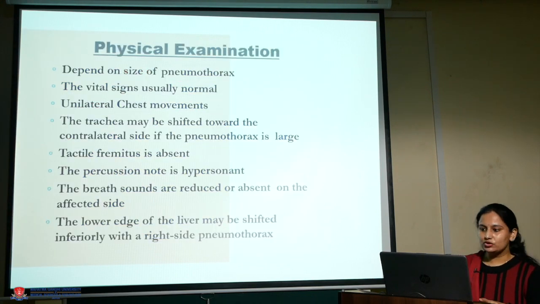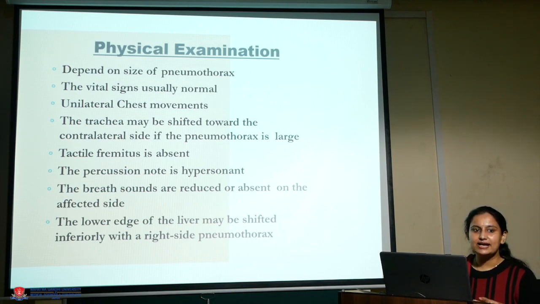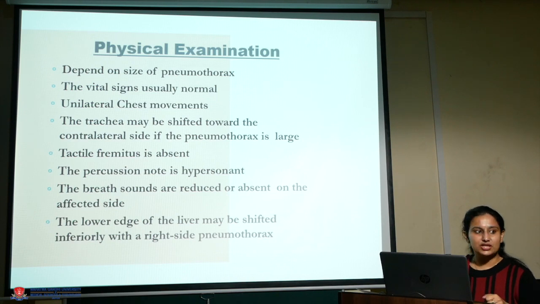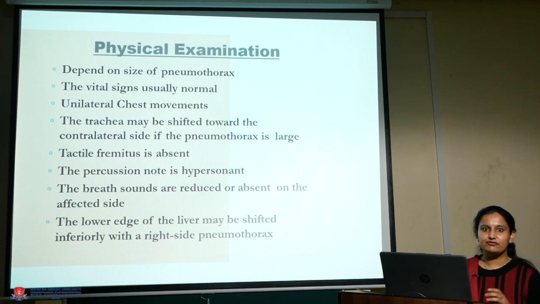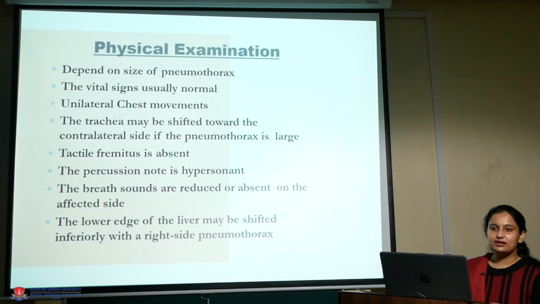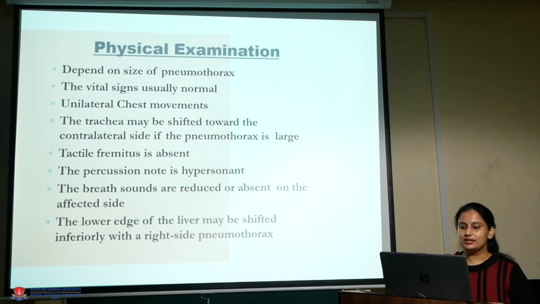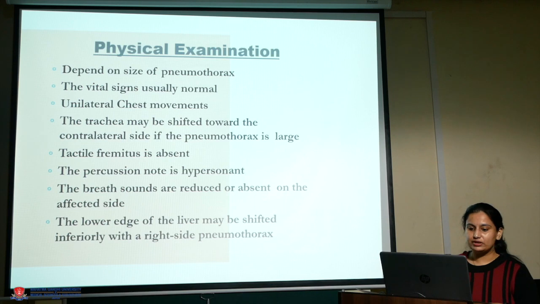How will you examine pneumothorax? On physical examination, findings depend on the size of the pneumothorax. Then you monitor the vital signs, which are usually normal. Unilateral chest movements. Trachea may be shifted towards the contralateral side if the pneumothorax is large. Then tactile fremitus is absent. Percussion note is hyperresonant. Breath sounds are reduced or absent on the affected side. The lower edge of the liver may be shifted inferiorly with right-sided pneumothorax.